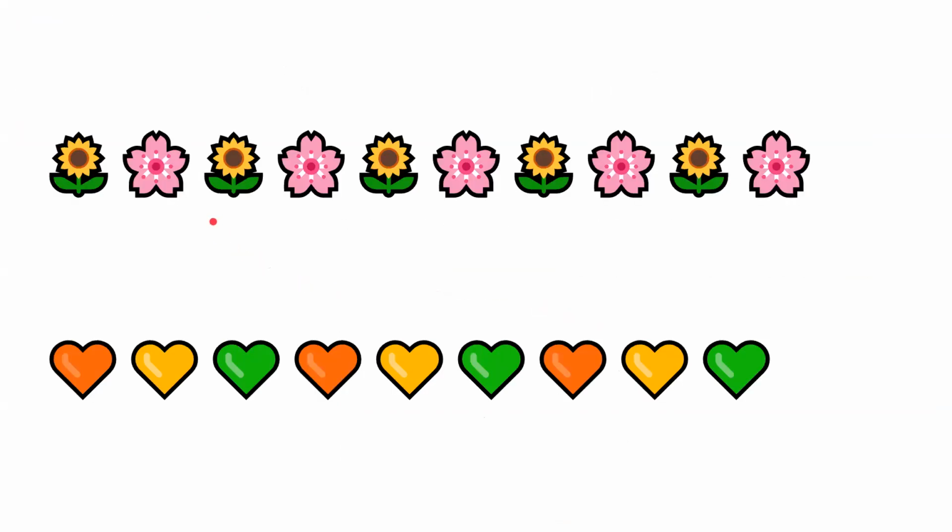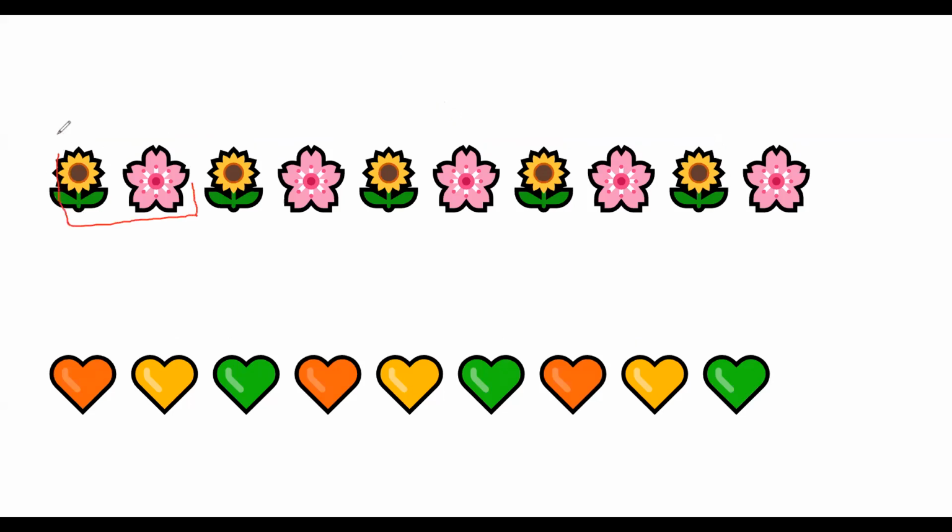So this is the first pattern. Yellow flower, pink flower, yellow flower, pink flower, yellow flower, pink flower. So what is the pattern here? The pattern is a yellow flower and a pink flower after that. And this is repeated here, here, here, and here. So see, it is repeating again and again and again. So this is a pattern.